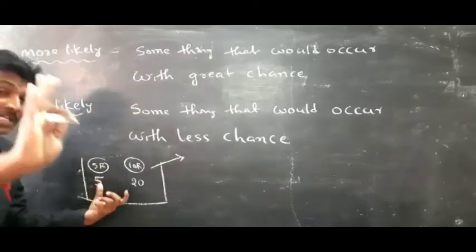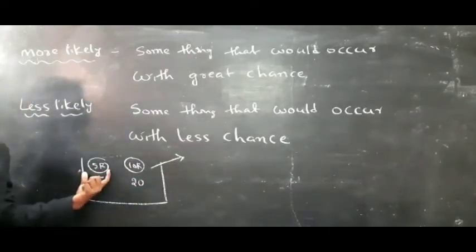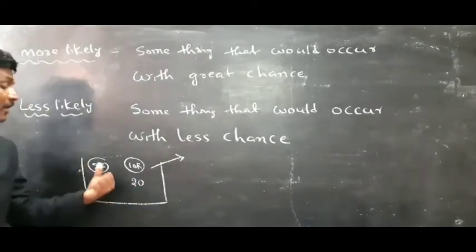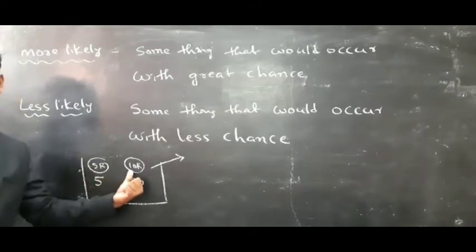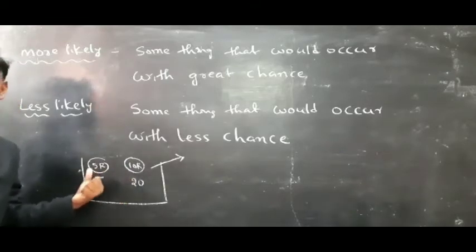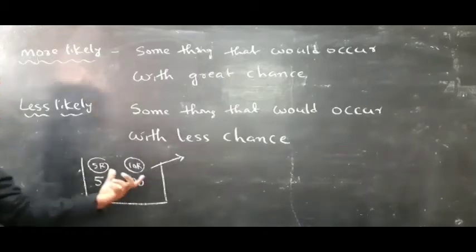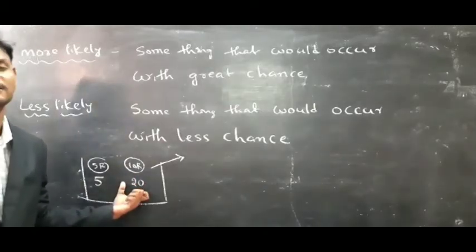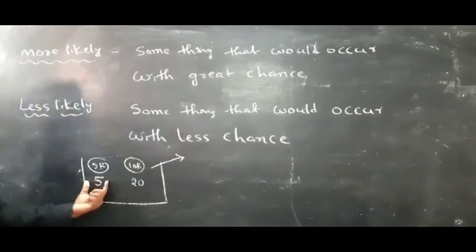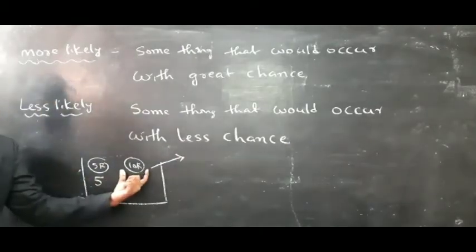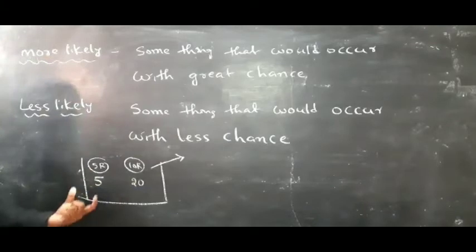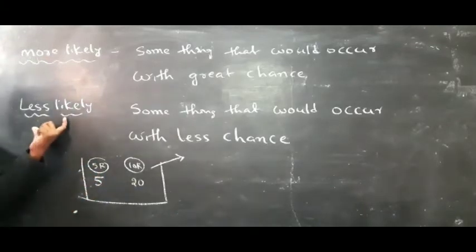And there is less chance to pick up a 5 rupee coin. Number of 5 rupee coins is 5, but the number of 10 rupee coins is 20. So there is a lot of chance to get 10 rupee coins and less chance to get 5 rupee coins. So 10 rupee coins are more likely. 5 rupee coins are less likely.